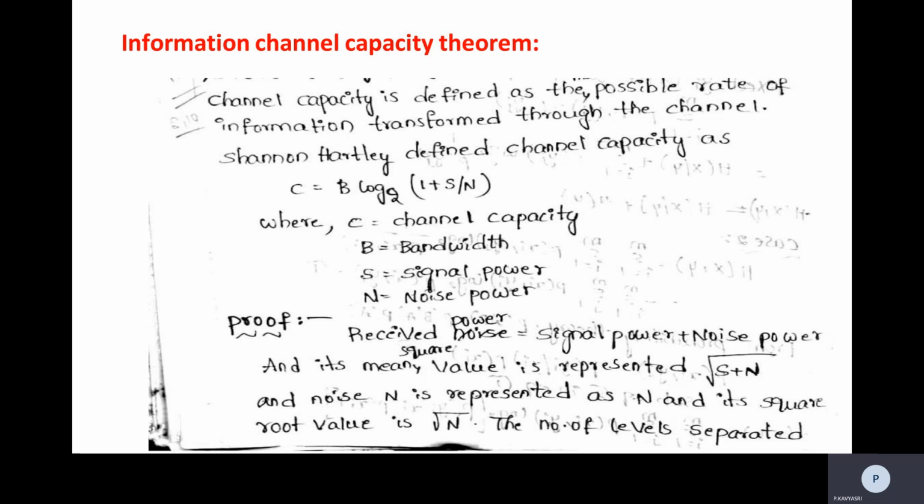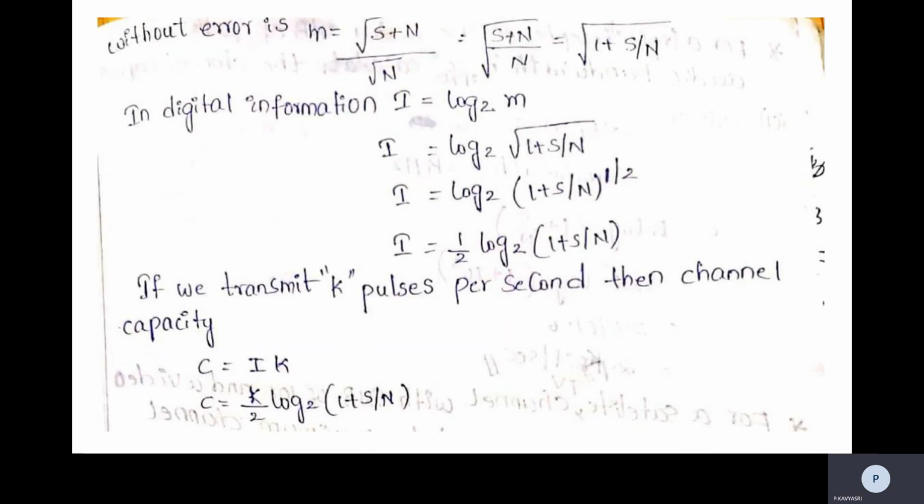So now we will see the proof. Received power is equal to signal power plus noise power, and the value is represented by square root of S plus N, and noise is represented as capital N, with square root value root of N. The number of levels without error is M is equal to square root of S plus N by root of N. So we can write it as M is equal to square root of S plus N by N. By writing individually, N by N means 1, so we can write it as square root of 1 plus S by N.